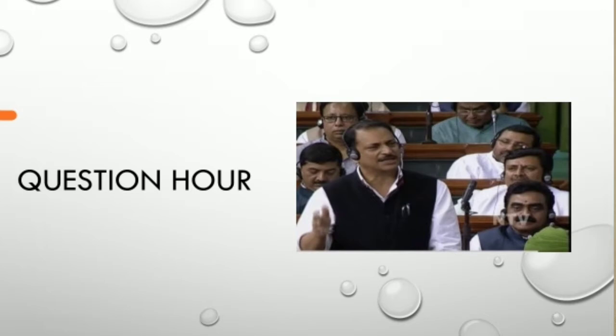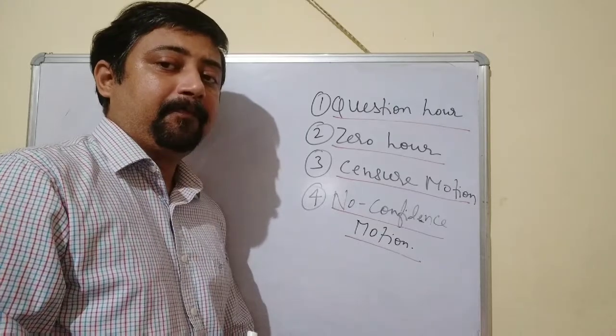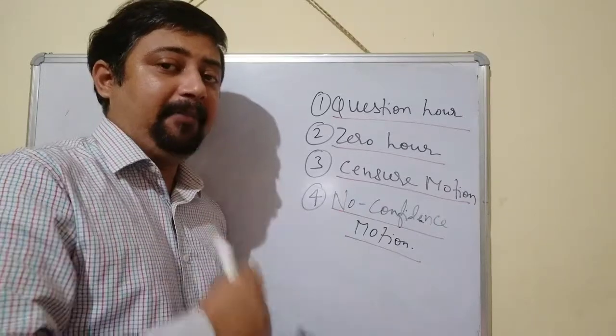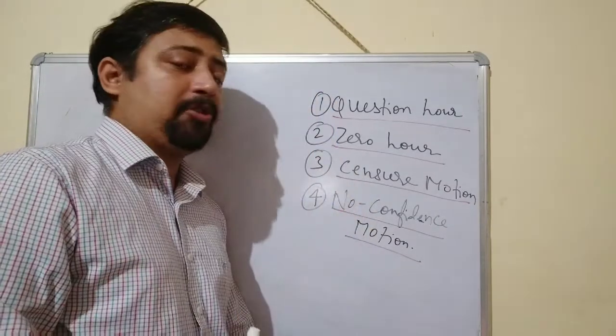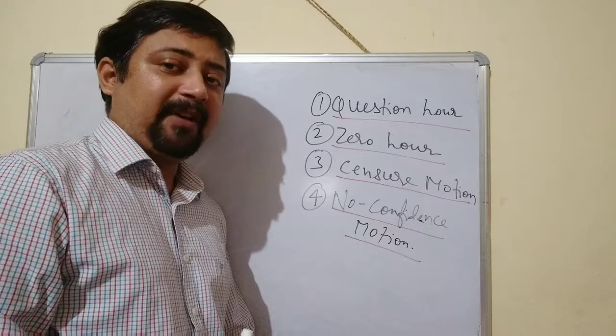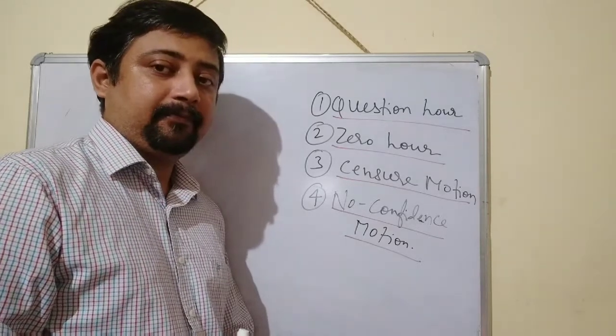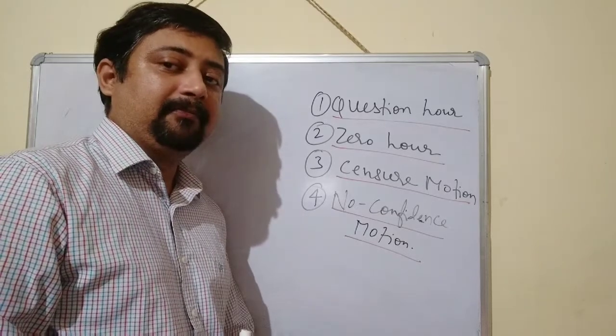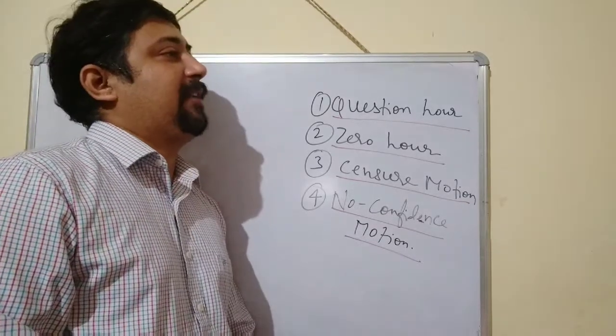So in the question hour, as the name itself suggests, questions are asked from the different ministers. If we are going to discuss the question hour, you will have to understand that basically three types of questions have been prescribed under the question hour. The first one is starred, the second is unstarred, and the third one is short answer question. So we need to understand one by one.